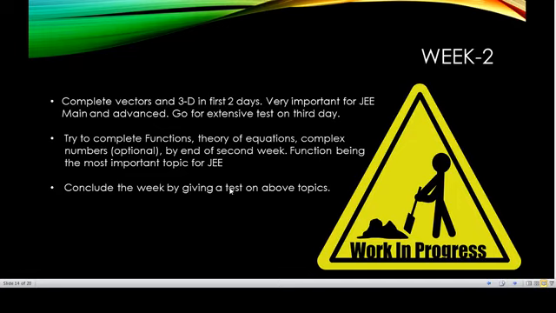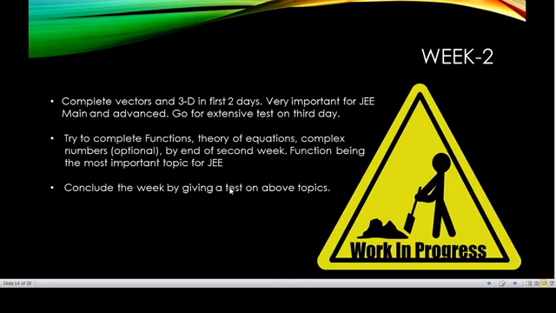If I am saying 4 questions out of 40 in mathematics, or out of 36, like last year it was 18 questions in advanced, and 2-3 questions out of 30 in main are coming. So roughly 10% weightage is very good, keeping in mind 25 is a cutoff, right? So basically this is a must do, even if it is your weakness. Go for one-on-one classes for this chapter with your school teacher or any source. If you want to discuss with the teachers at askIITians, this chapter is a must do if you really want to score well in JEE Main and Advanced.